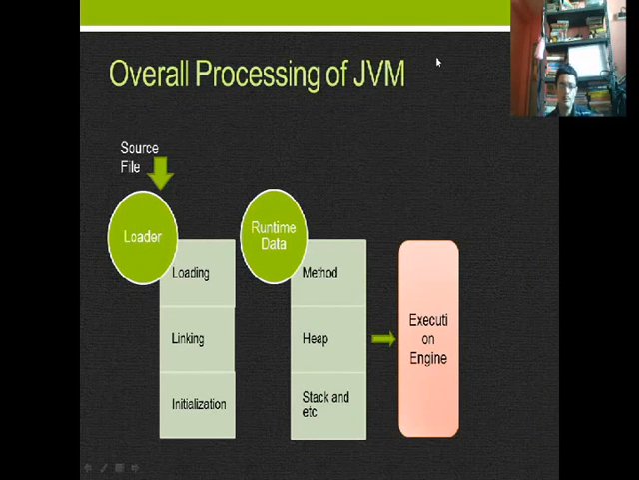Now let us see how JVM performs. The overall processing of JVM, just in a nutshell: the loader loads the source file through loading, linking and initialization. There are three parts of the loading process, and the next one is runtime data, how the data management is done. It actually has 5 stages, whereas 3 are shown here: method, heap, stack and so on. Then the execution engine will execute the Java program. Now let us see one by one.